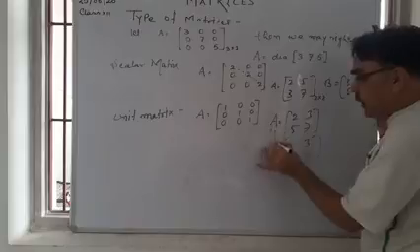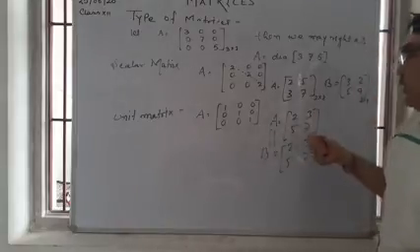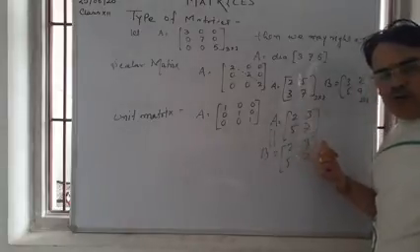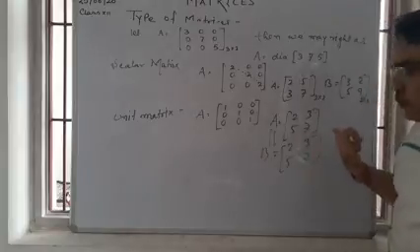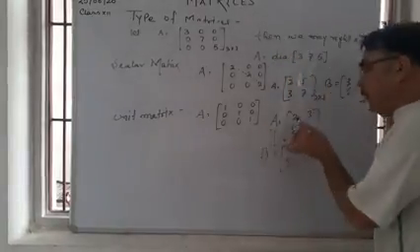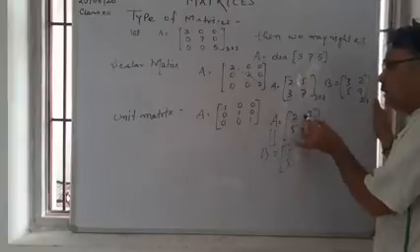Then A and B are equal because they have the same order, 2 cross 2, and their corresponding elements are the same. Here 2, here 2, here 3, here 3.